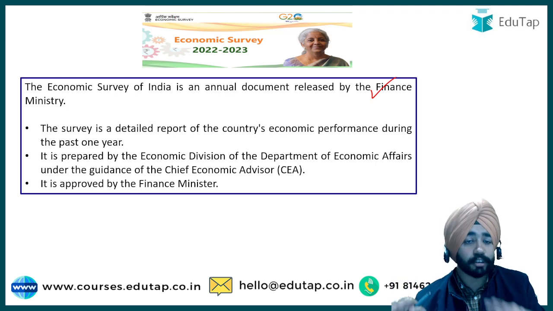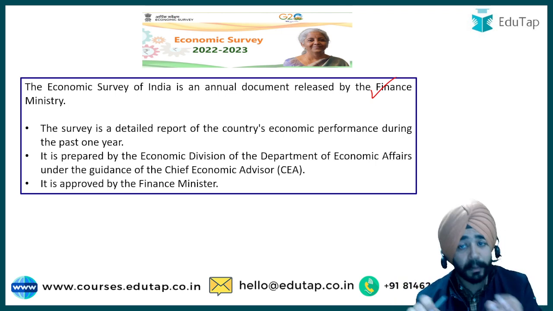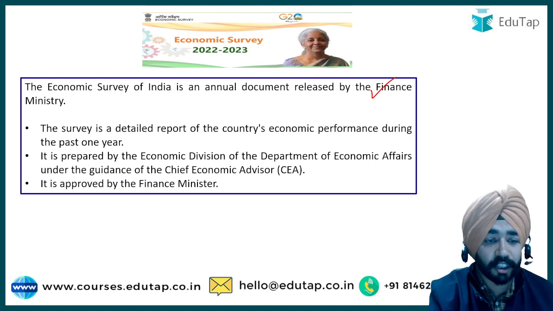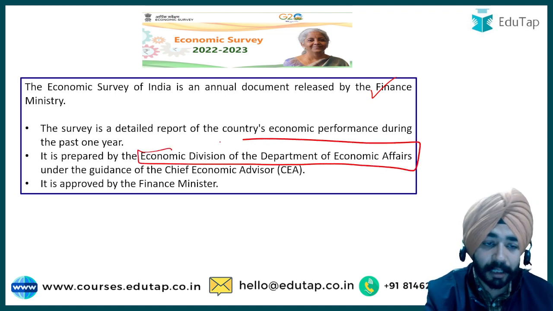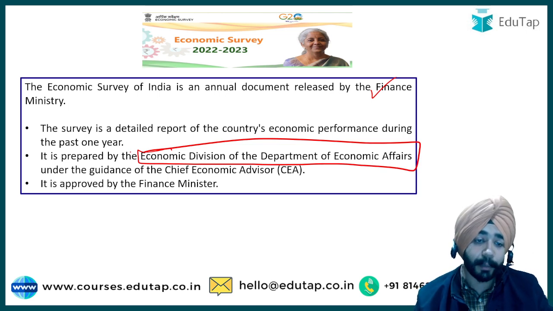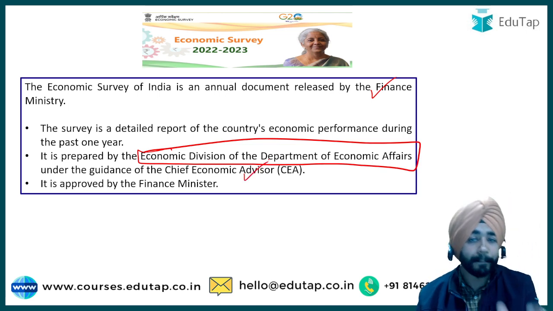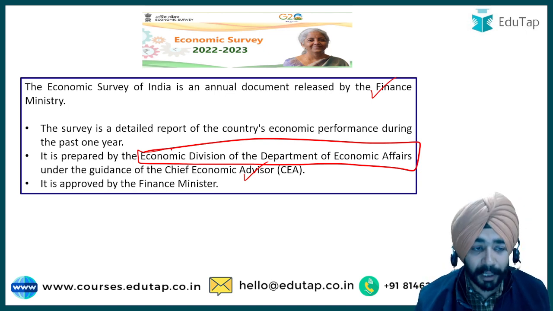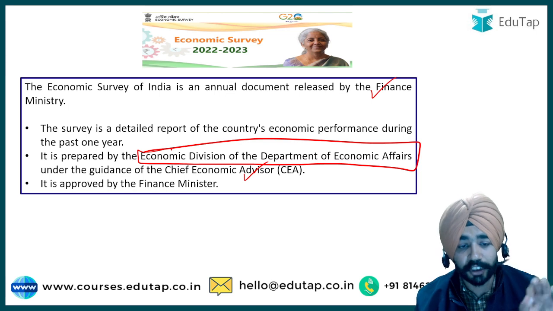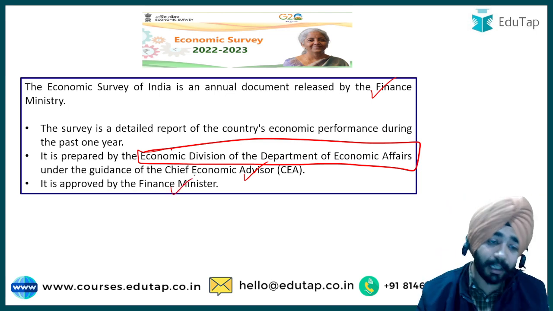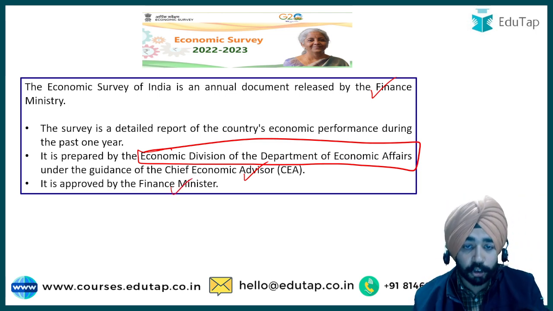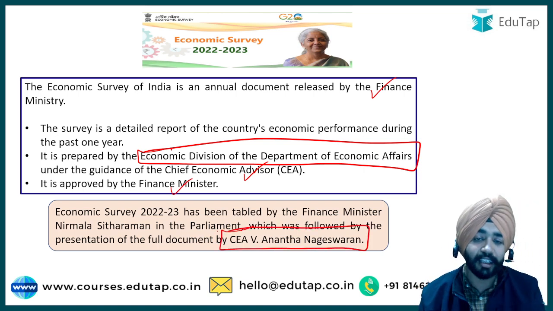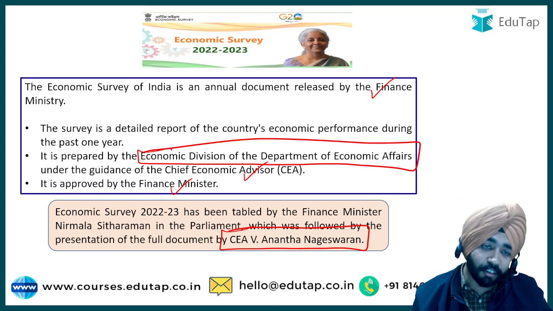Now the most important thing is who actually is preparing this survey. It is not prepared by the Ministry of Finance directly. It is prepared by a department under it, that is the Economic Division of the Department of Economic Affairs, under the guidance of our Chief Economic Advisor, and it is then finally approved by the Finance Minister. This year it has been prepared under the guidance of our recent chief economic advisor, Mr. V. Anantha Nageswaran.